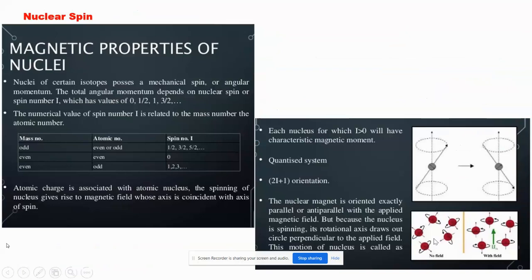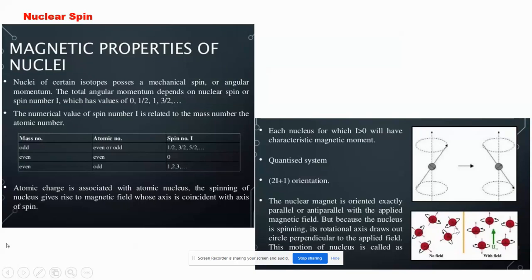So you can see the nuclear magnet, it is called the nucleus as a magnet. Nuclear magnet is oriented exactly parallel or anti-parallel with the applied magnetic field. So when no external field is applied, these spins, these red balls, they denote nucleons, protons or neutrons. So they are randomly oriented.